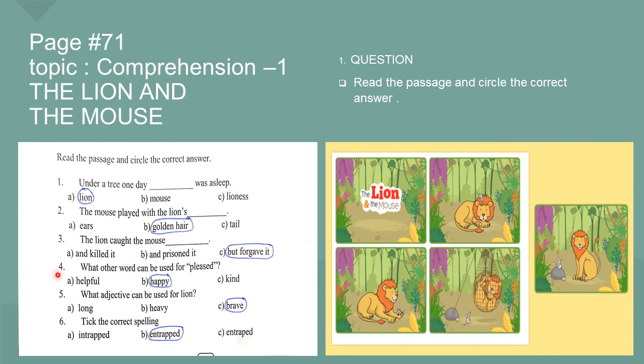What other words can be used for pleased? We can use happy instead of pleased. What adjective can be used for lion? The adjective that can be used for lion is brave. Option C. Part 6. Tick the correct spellings. Entrapped, entrapped. These are the correct spellings. E-N-T-R-A-P-P-E-D. Entrapped.